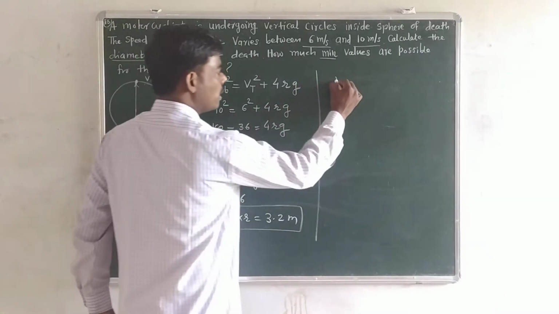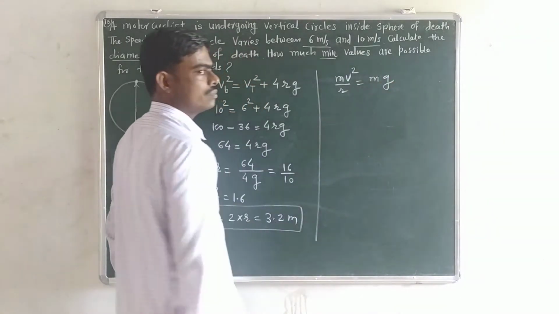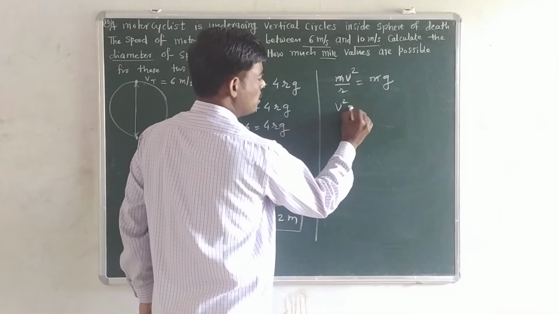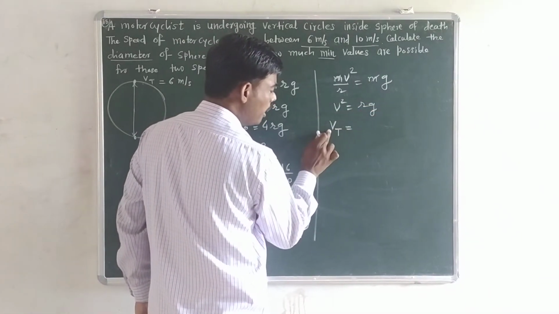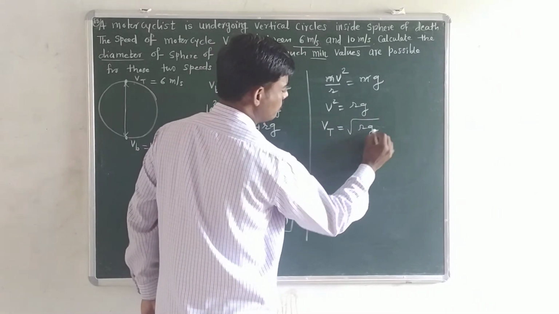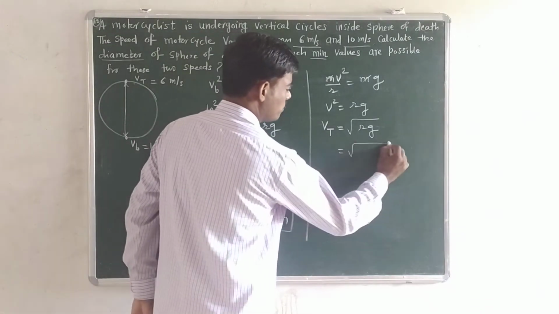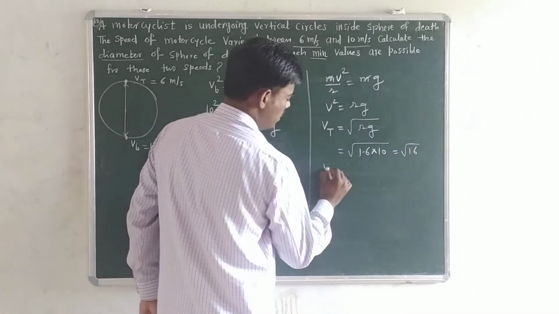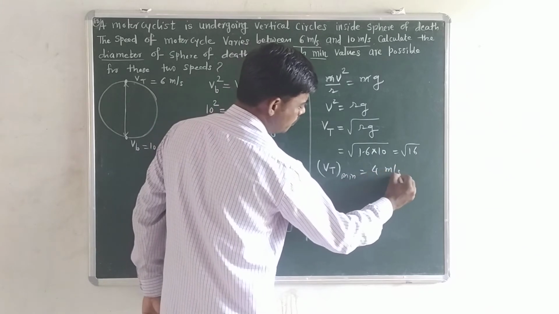So mv square upon r is equal to mg. Neglecting friction, m cancels, v square is equal to rg, and that is the minimum value of velocity at top position, under root rg. R is given to you 1.6. 1.6 into 10, it becomes 16. That means minimum value at top position becomes 4 meter per second.